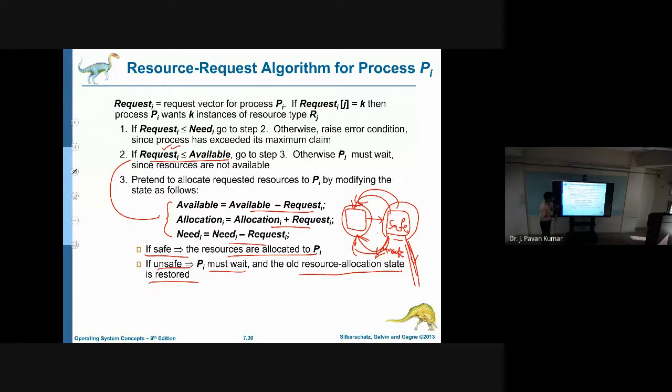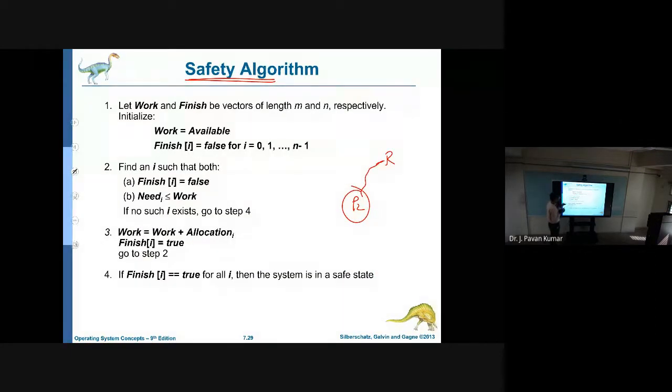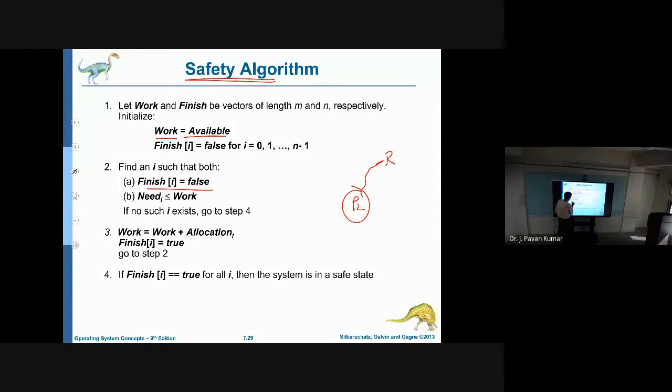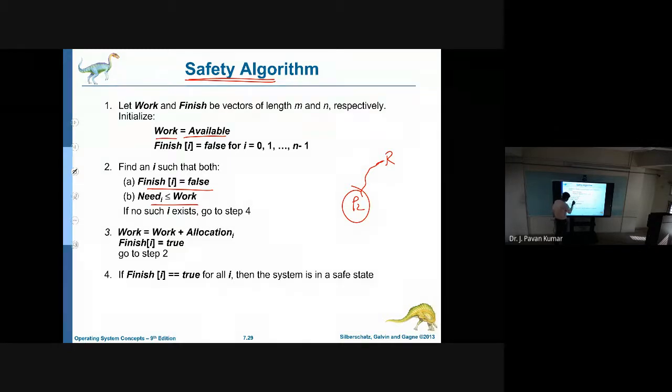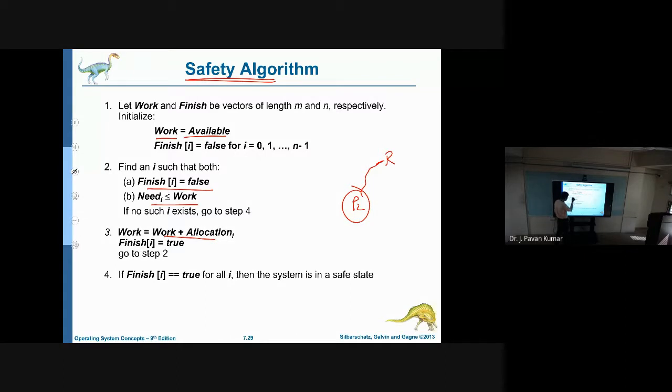How we can check whether it is safe or not? That we have in this. Initially, whatever the available one, that we are assuming as work, and if a process is not yet completed, and whatever the need for that process we have, if that need is less than or equal to work, then work will be added with whatever the allocated resources held by that process.